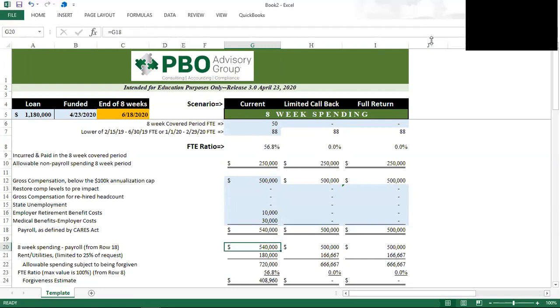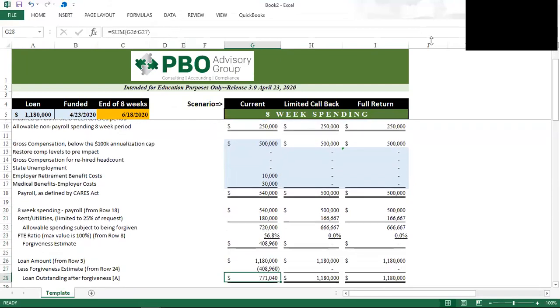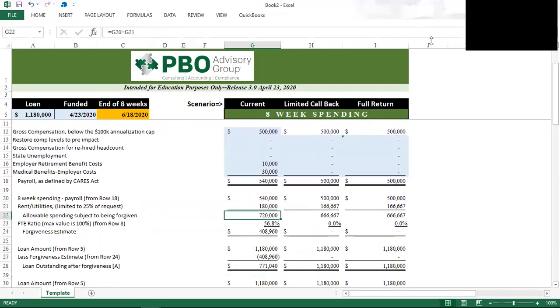So the $540,000 comes down to row 20 from row 18. The $250,000 we spent on rent and utilities is limited by an SBA rule that says you can't ask for more than 25% of your non-payroll spending to be forgiven. So that means we're limited to $180,000. So our gross forgiveness request is $720,000.